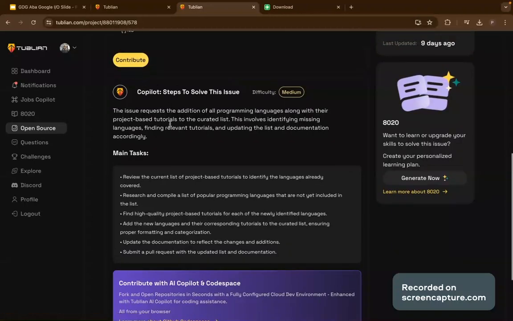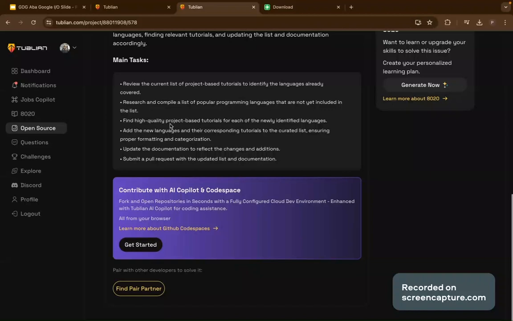But most interestingly, because we understand that the beginners, your laptop may not be heavy, it may not be good for you to run these projects, you might be confused and all those things. Codespaces, if you remember in the slide, I included Codespaces, and this is where Codespaces comes in. It is a tool created by GitHub that helps you code on the internet. Some of these things are really working today because of the help of AI and the invention of AI, right? So you can just click get started and then you can get started with contributing to this project.